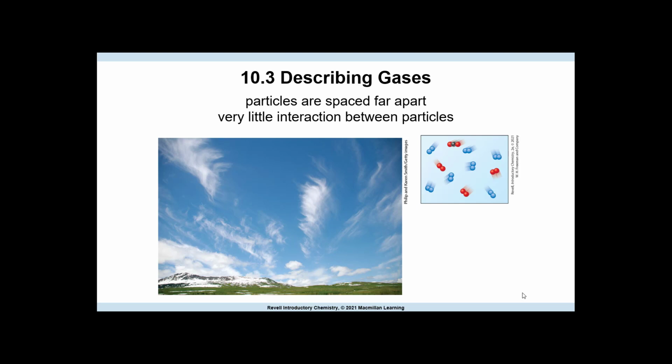In a gas, the particles are spaced far apart. They move freely, interacting very little with the particles around them. Gas particles travel in a straight line until they bounce off another particle or off the walls of a container. Think of something like playing pool. If you hit the balls, they will kind of go in the direction until they interact with something else. And if the ball's going at a speed that's fast enough, it'll bounce off. With gas particles, they move very quickly and they continue bouncing, and then they just go in the opposite direction.